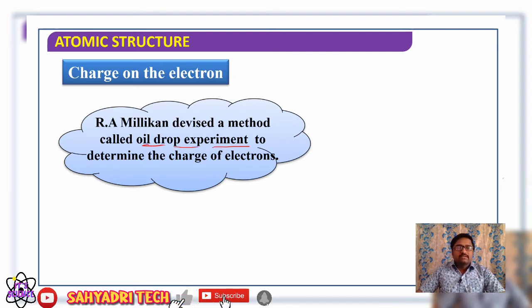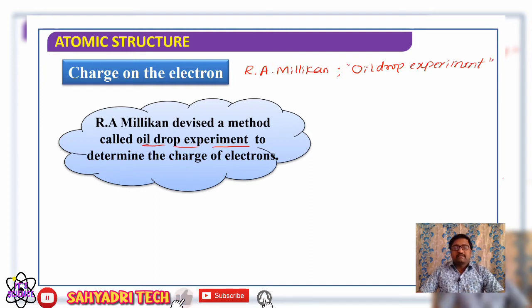So remember, the charge of an electron is given by R.A. Millikan by conducting the oil drop experiment.